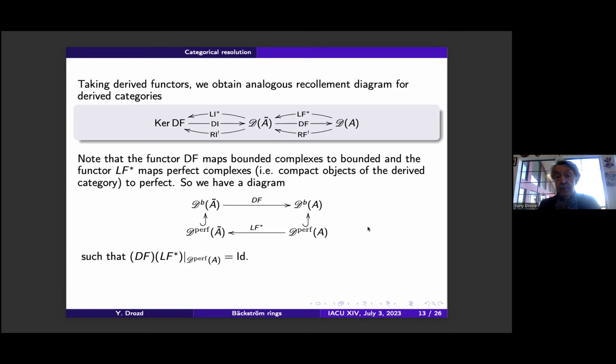So we have the following diagram. These are bounded derived categories, perfect derived categories. And if we take the composition, then it is the identity. If A tilde is Bäckström and its global dimension is finite, then the perfect category of A tilde is just the bounded derived category of finitely generated modules.